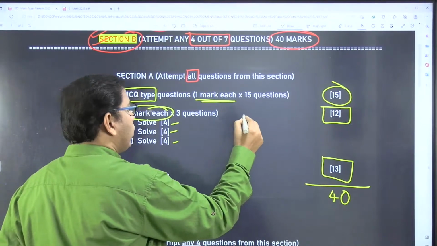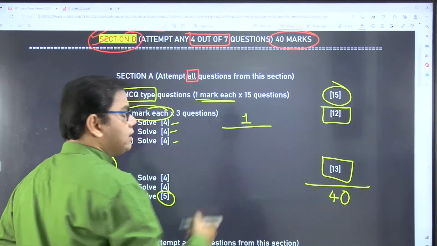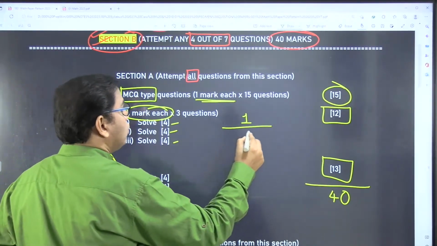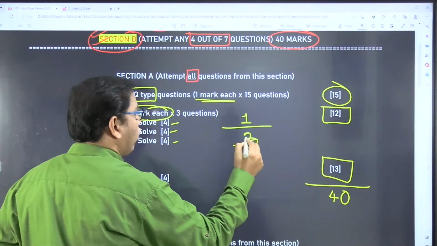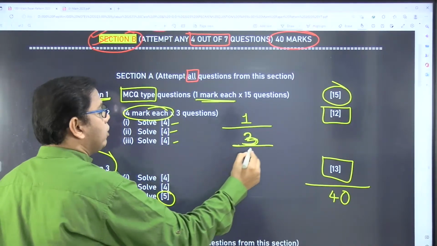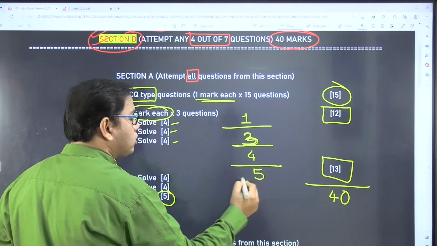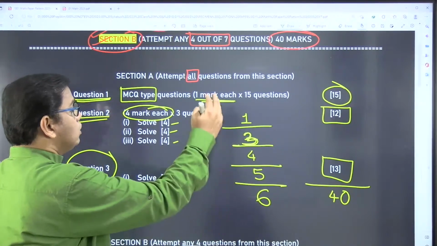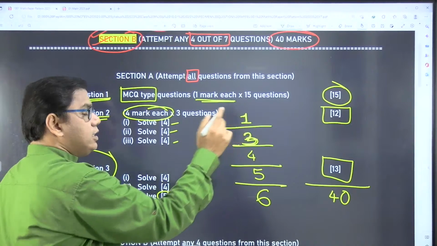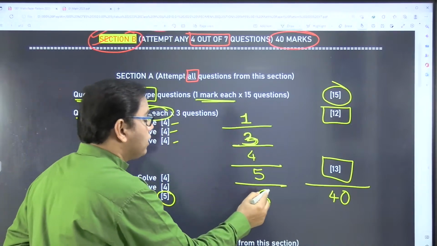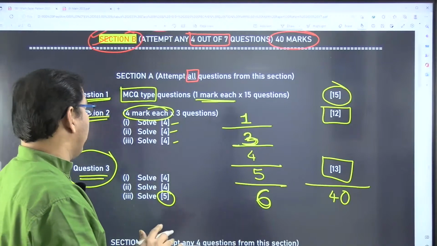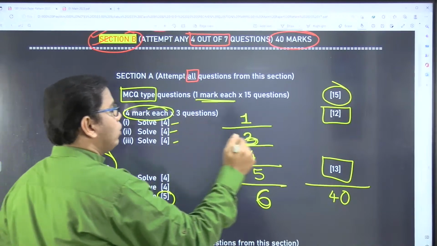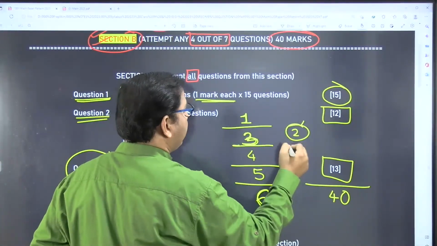That means you are going to have all kinds of questions for your board examination. Later on you will see in section B that you have 3 and 4 marks questions also. So 4 marks questions are included here as well. Then you have 5 marks questions, and then you have a long question which is 6 marks. So right from 1 mark each to 6 marks each, all the kinds of questions you are going to have. I hope you have understood section number 1. Only what you don't have is a 2 mark question.